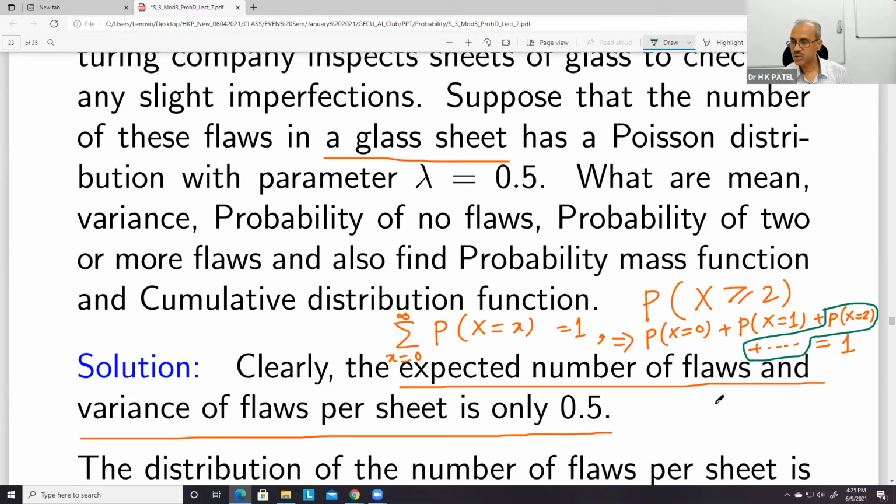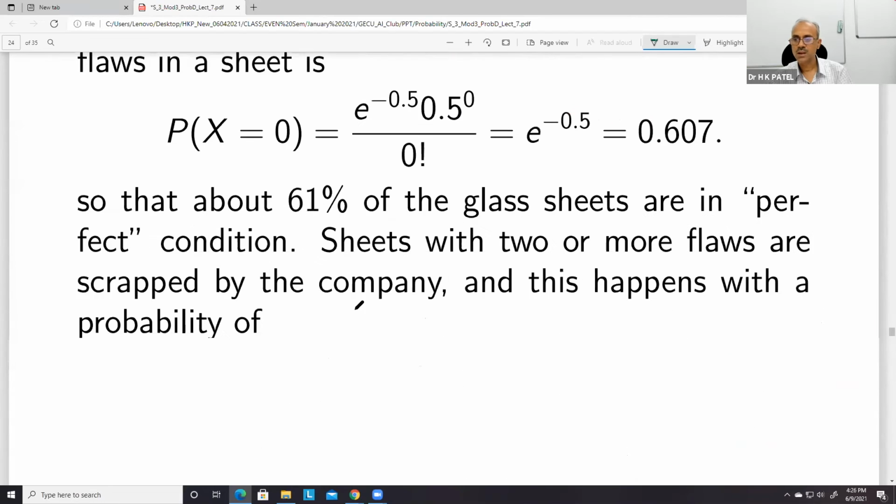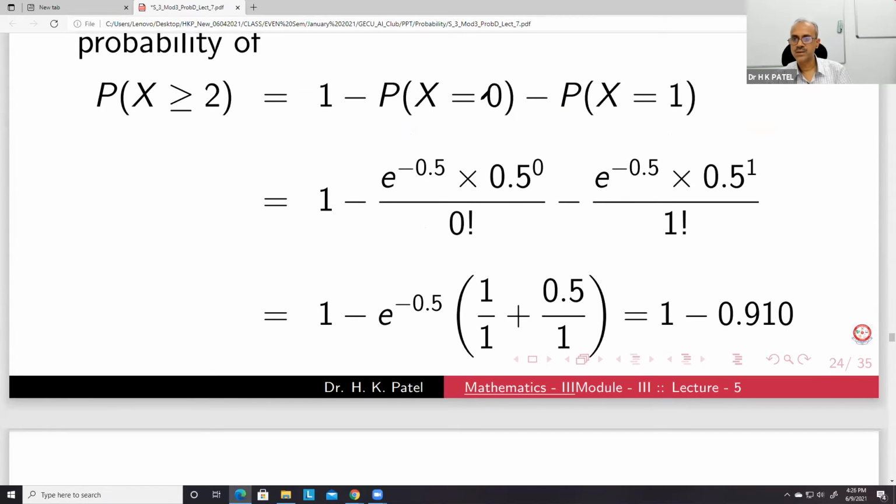This green value is equal to 1 minus the sum of P(X = 0) and P(X = 1). These two probabilities we can find very easily. Find P(X = 0) and P(X = 1), add them and then subtract from 1. You will get this probability of 2 or more flaws, and then the PMF and CDF. So these things are done here.